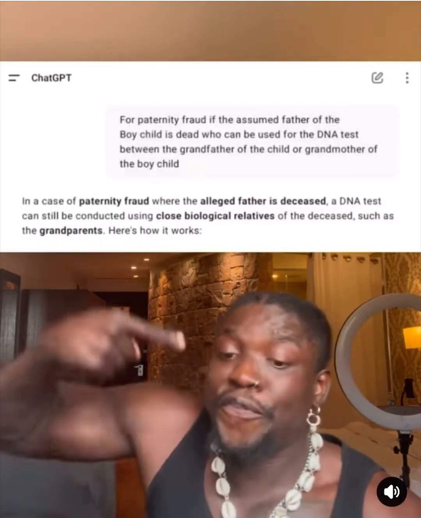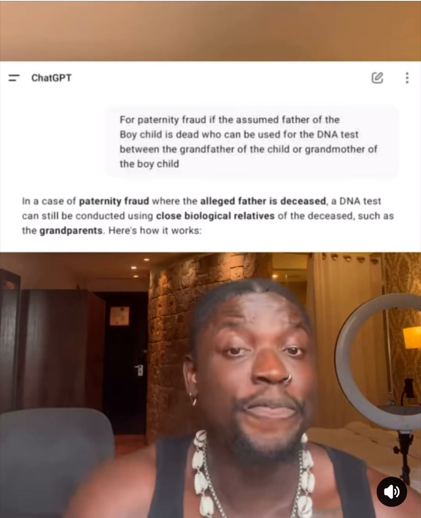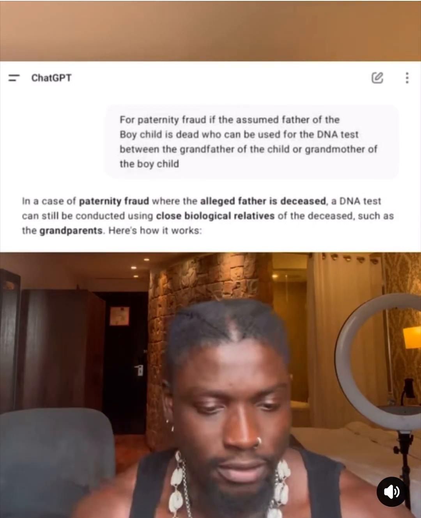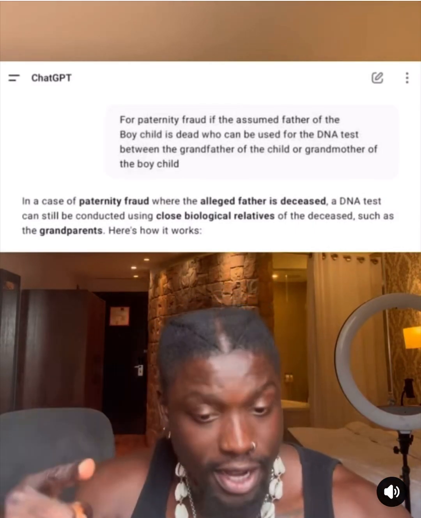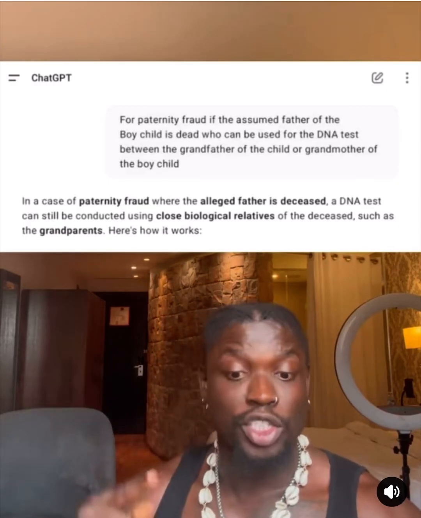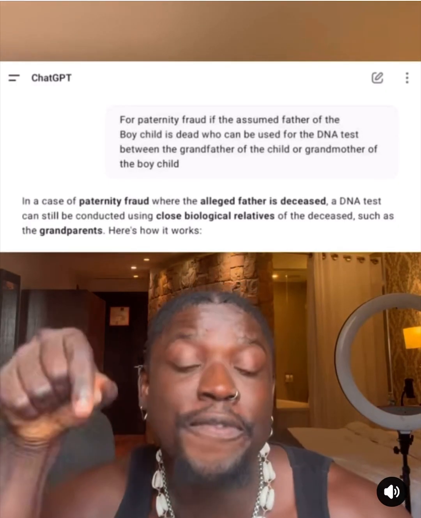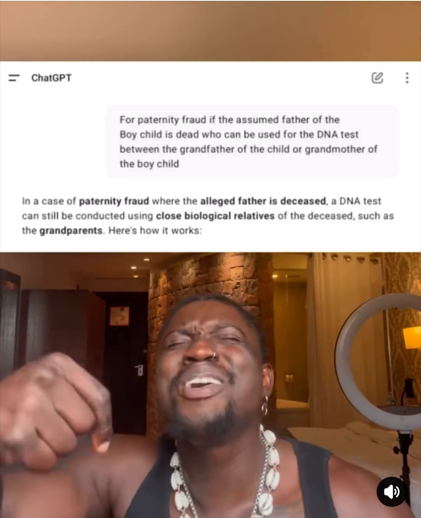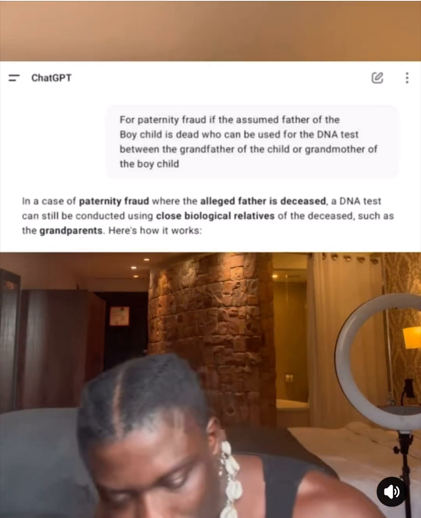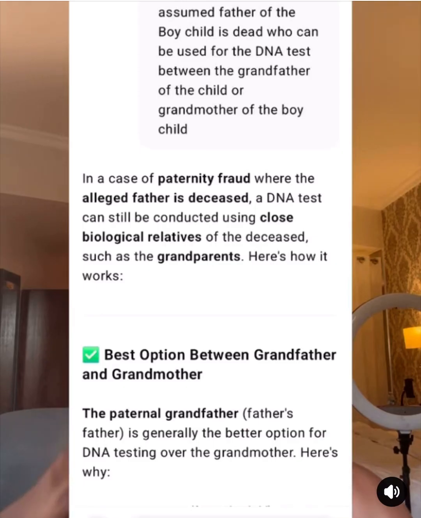I will rephrase again. For paternity fraud, if the assumed father of the boy child is dead, which is Mohbad, who can be used for the DNA test between the grandfather of the child or the grandmother of the child? Answer. In a case of paternity fraud, where the alleged father is deceased, which is Mohbad, a DNA test can still be conducted using close biological relatives of the deceased, such as the grandparents.